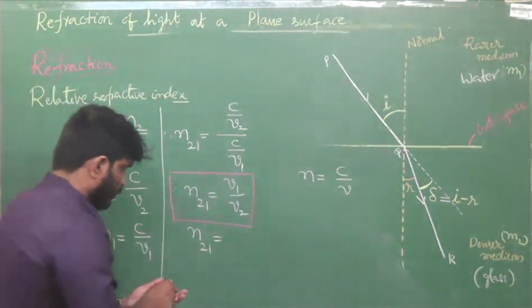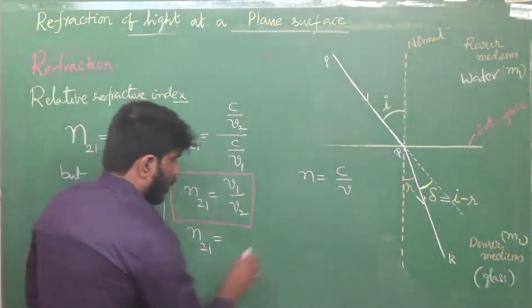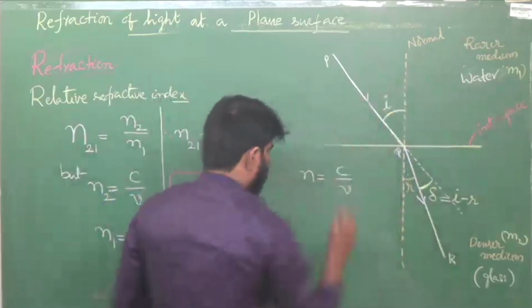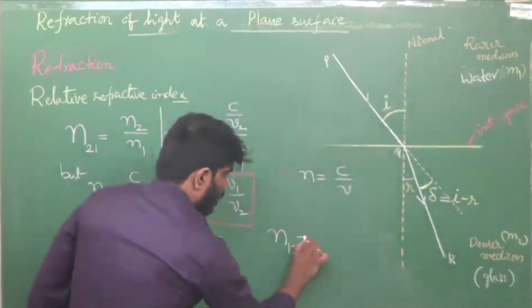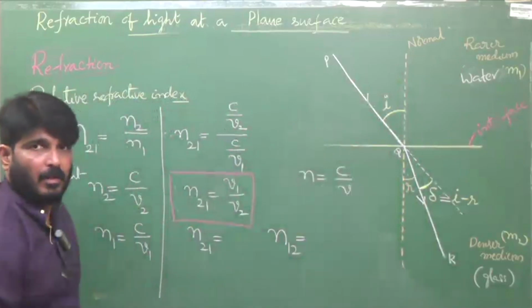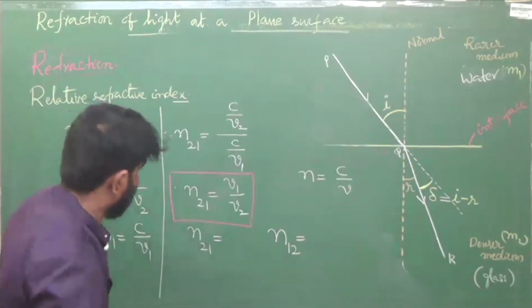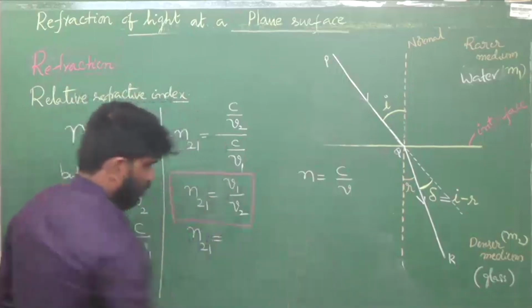Now tell me, if light is entering from here to there, what is this? This is relative refractive index. Okay, I'll write that in words here first.